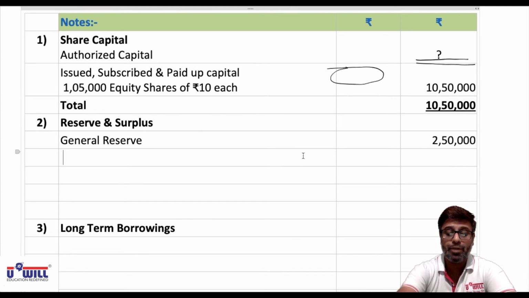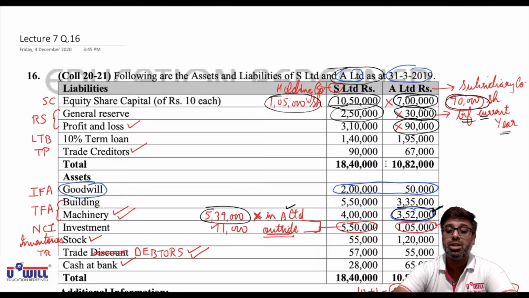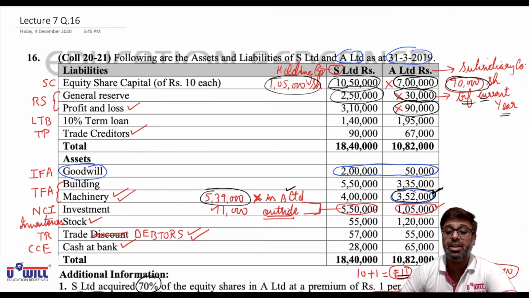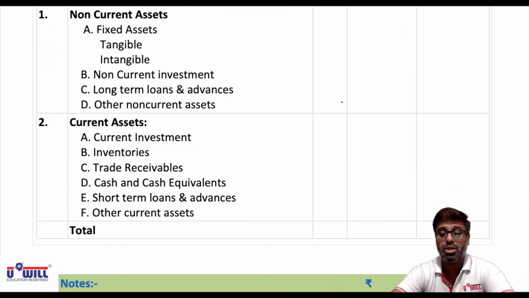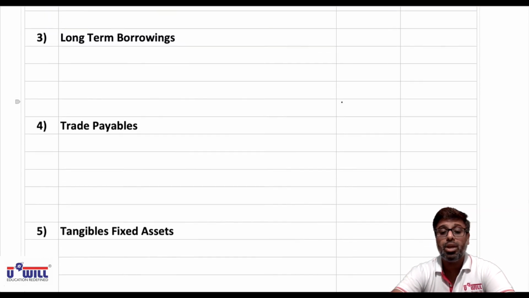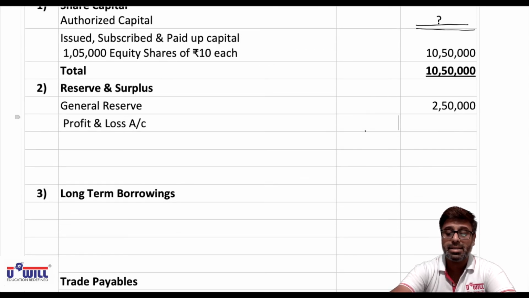Now we'll write profit and loss account again only of holding company in inner column. So what is the profit and loss account of holding company below that? 3,10,000. That will come in inner column.